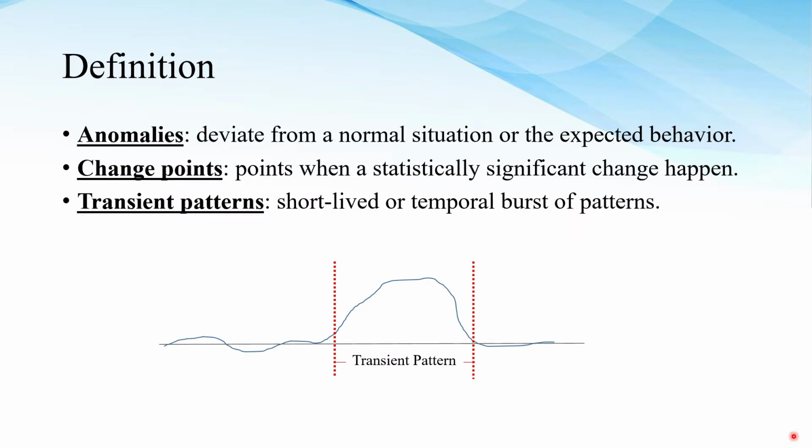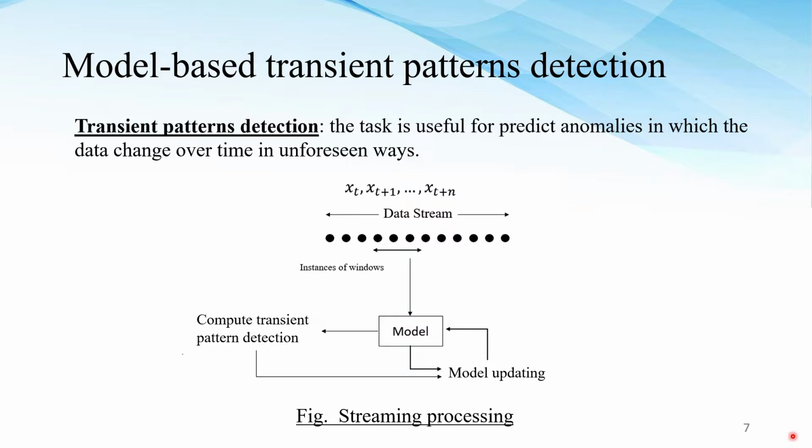The definition of abnormality: the abnormality derives from the normal situation or the expert behavior. The second is the change point, the point when a significant change happens. The transition pattern is a short line or temporal burst of a pattern. The model-based transition pattern is useful for predicting anomalies in which the data change over time.